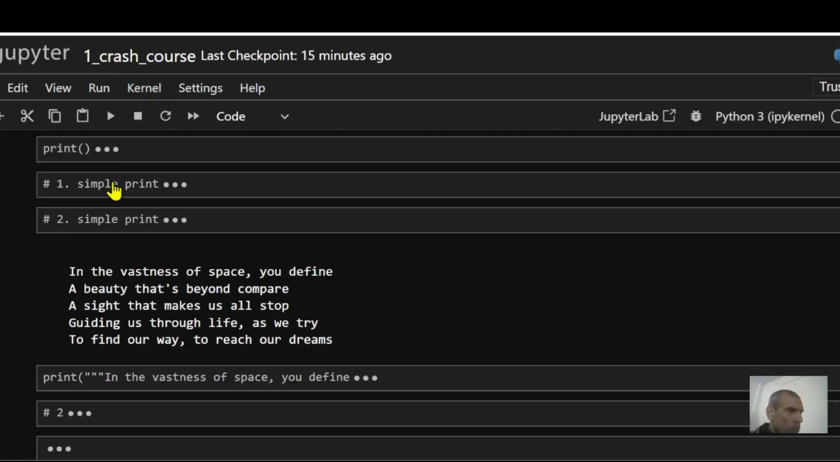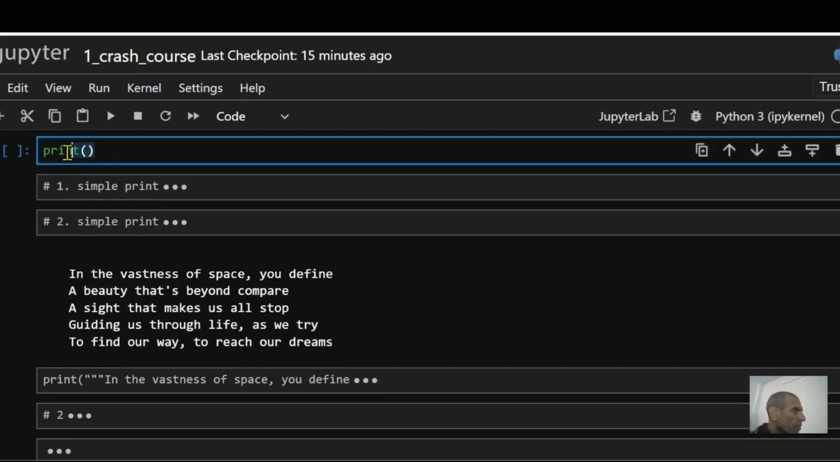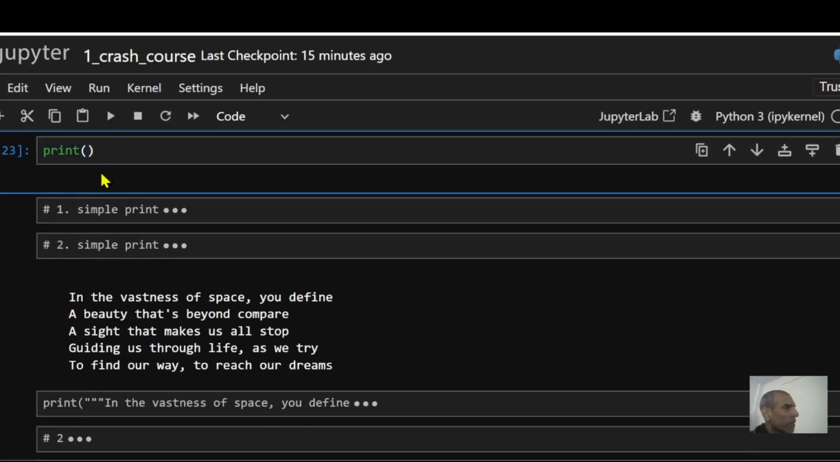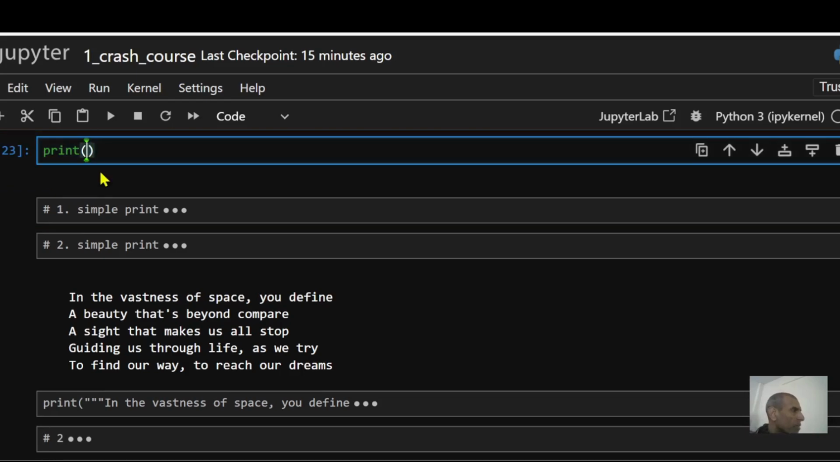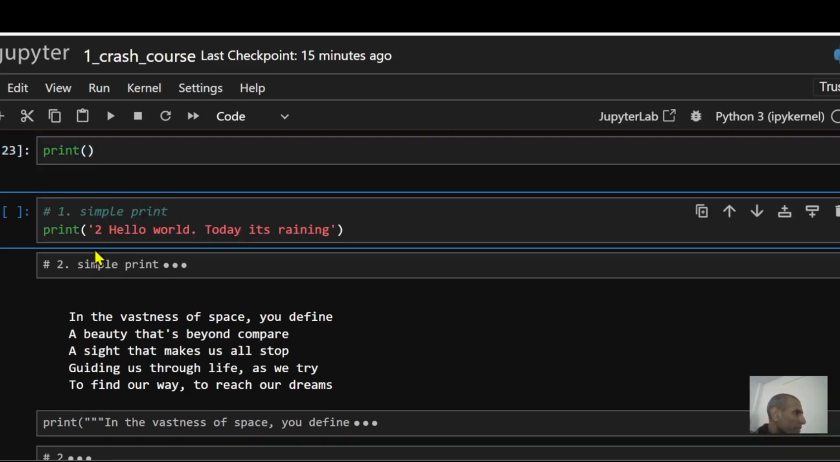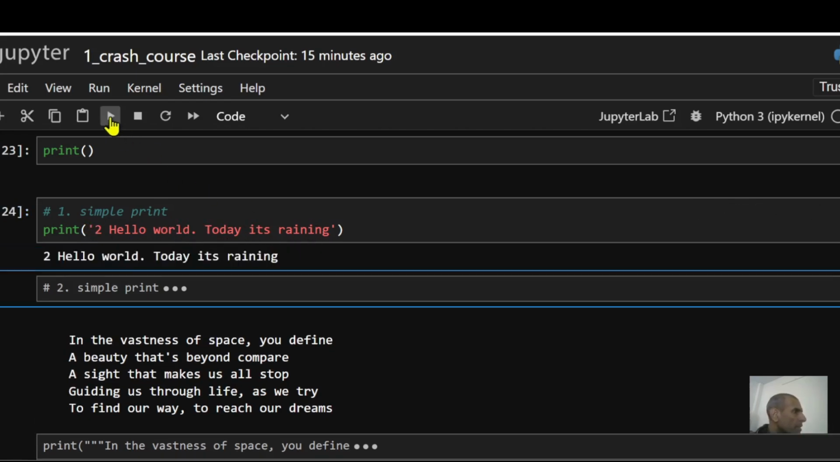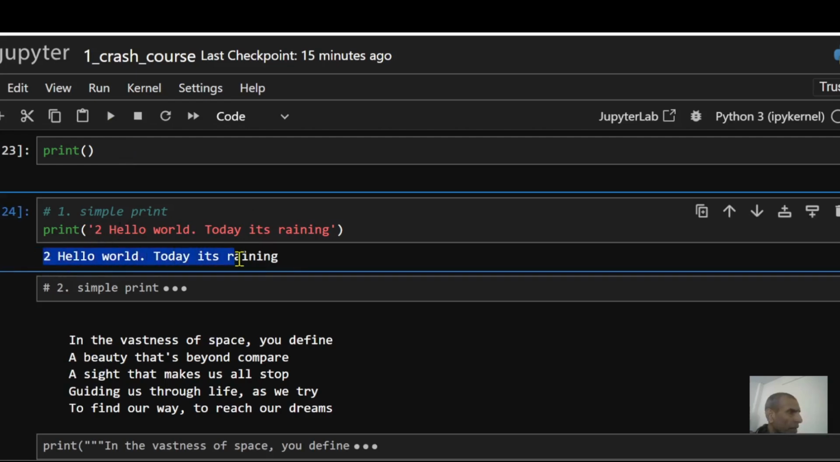So let's start with the most basic stuff in Python, that is the print statement. So this is how you print stuff. You just say print, open the round bracket, close the round bracket, and if I run this, it will print nothing because there's nothing to print inside. I put nothing in there. So let's put something inside now. In this case, I'm printing hello world. Today it's raining. And when I run this, it's going to print out this string right here.